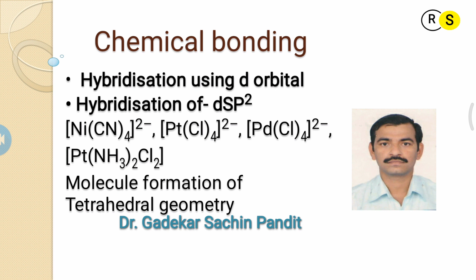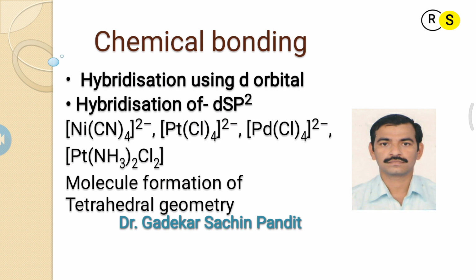In the BF3 molecule there are three bonds, that is, three bond pairs are present. These three bond pairs repel to attain minimum energy, that is, they form a trigonal planar geometry for stabilization.